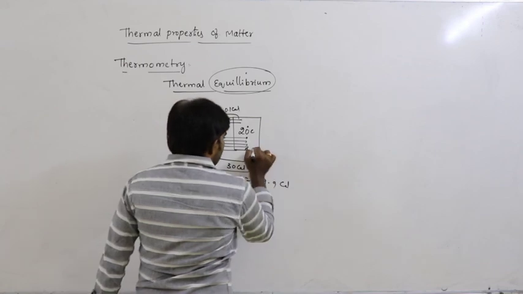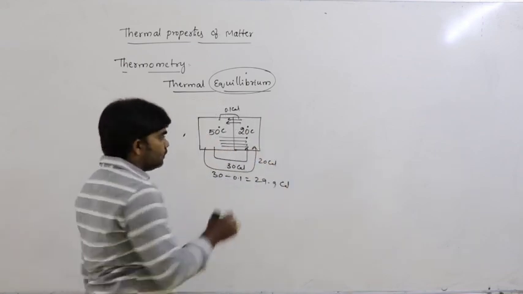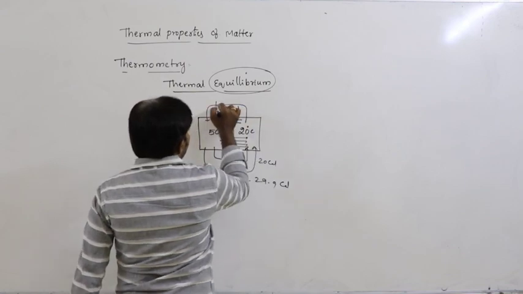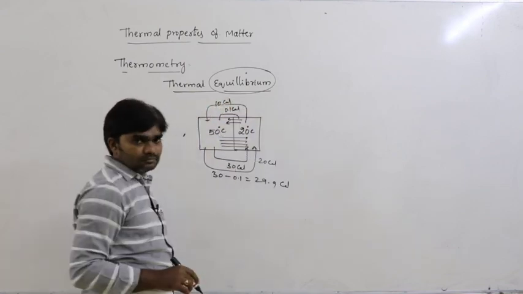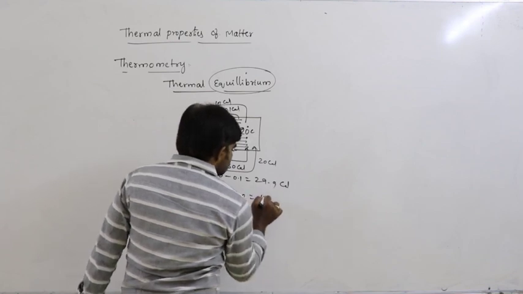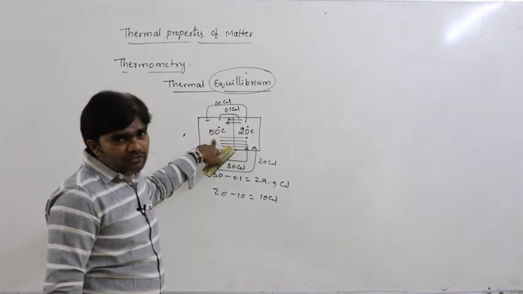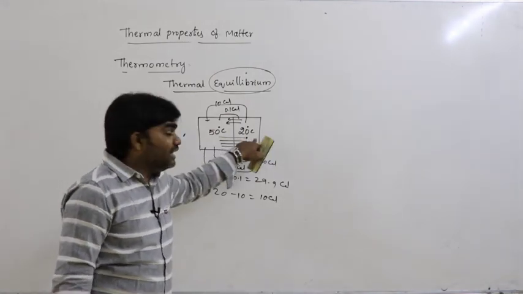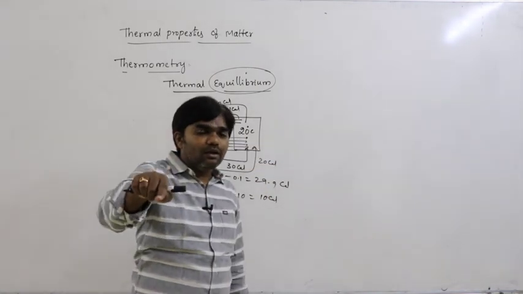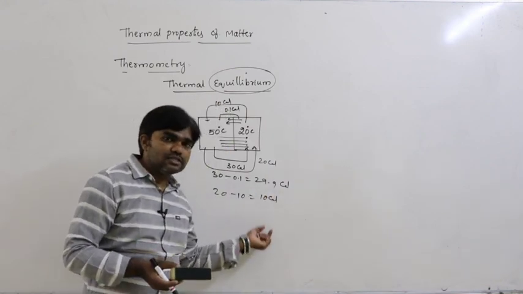After certain time, let us say hot body supplies 20 calories only. Then cold body supplies, let us say, 10 calories. What is the net exchange? 20 minus 10, that is 10 calories. So due to the decrease in temperature of the first body and the increase in temperature of the second body, net exchange of heat energy gradually decreases.